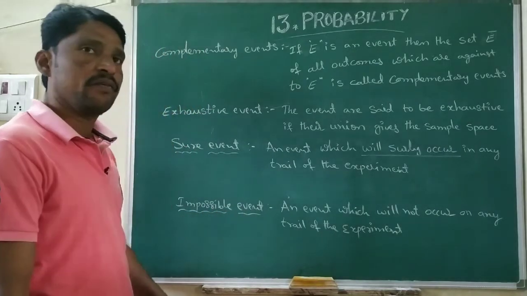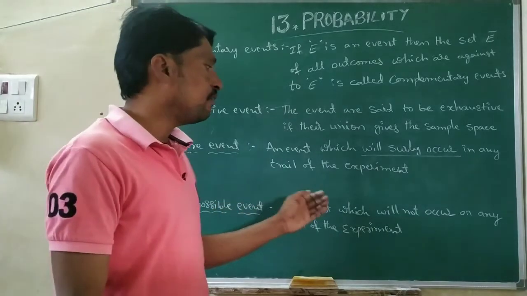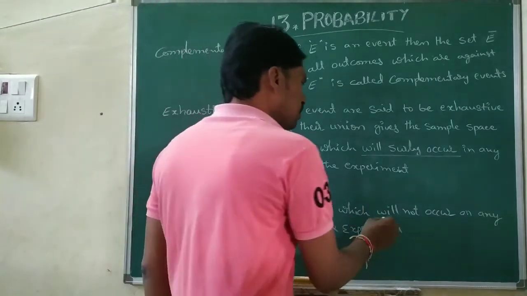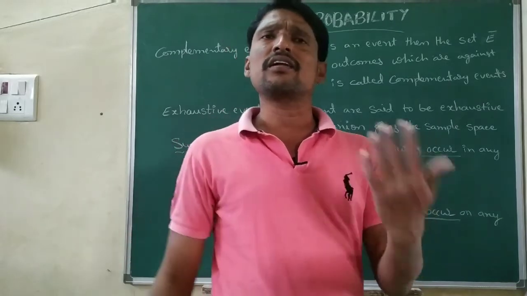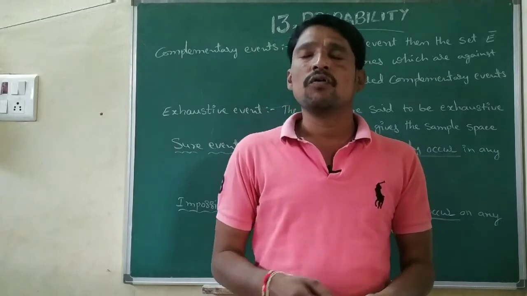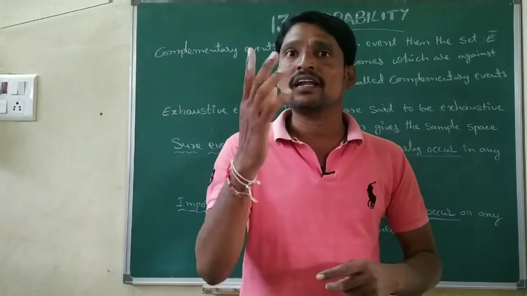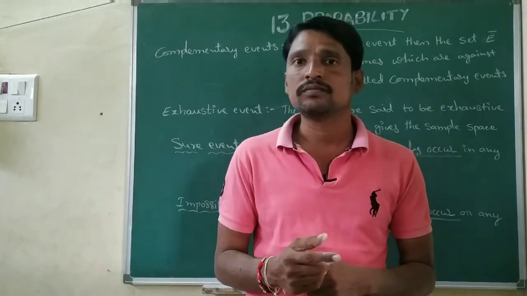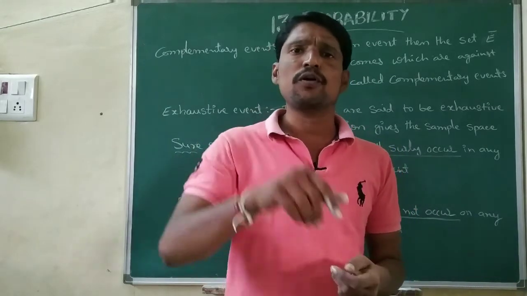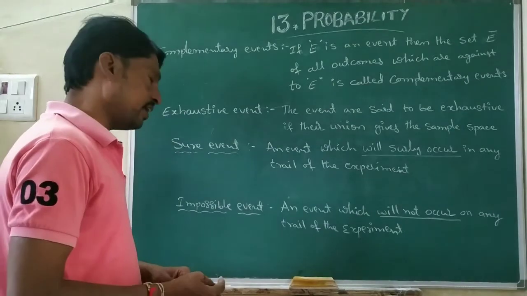Next, it is the impossible event. What is an impossible event? An event which will not occur in any trial of the experiment is called an impossible event. For example, getting the number 7 when a single die is thrown. Only one die is thrown, and a die has numbers up to 6 only. How is 7 possible? It is not possible. So like that we can say impossible event.